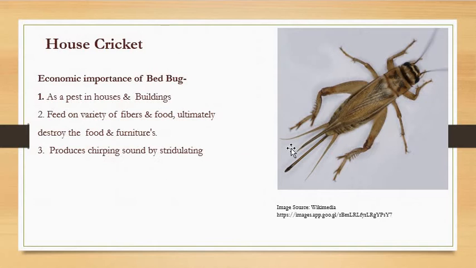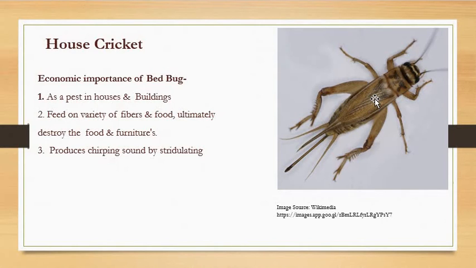Okay, so it belongs to class Insecta, order Orthoptera. Now as this belongs to class Insecta, the body is divisible into head, thorax and abdomen. Three pairs of legs are there, each of which is located on the pro, meso, and metathorax. The hind leg is very well developed for jumping, right? Even the wings are very well developed. The first pair of wings is, no doubt, located on the mesothorax, but it is elytra.